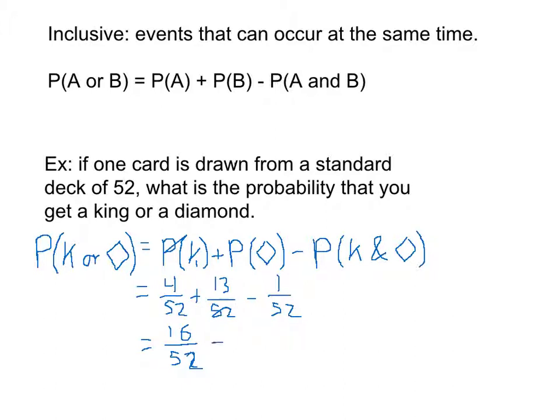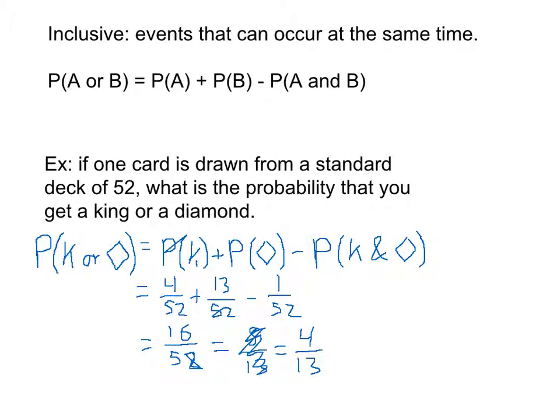We can simplify that to be 8 in 13. As soon as I wrote that, I knew that was wrong. It's not 8 out of 13, it's 4 out of 13, so let's just get that out of the way here. It's 4 out of 13.